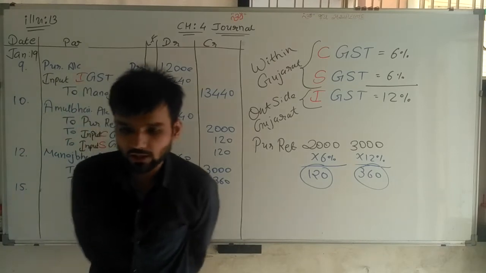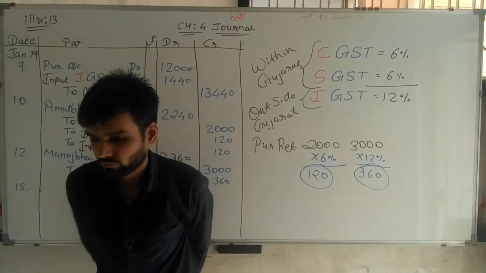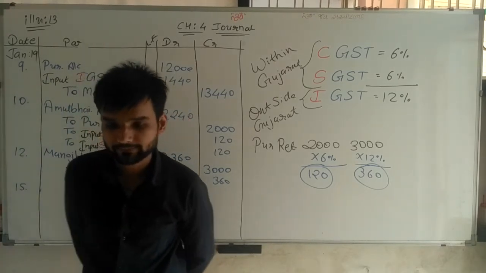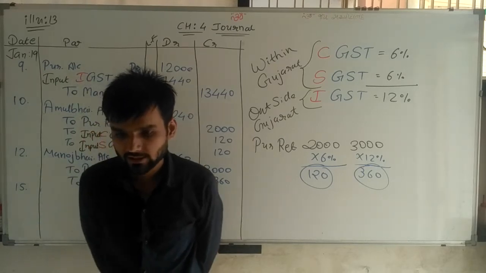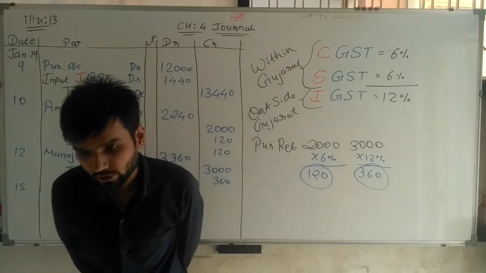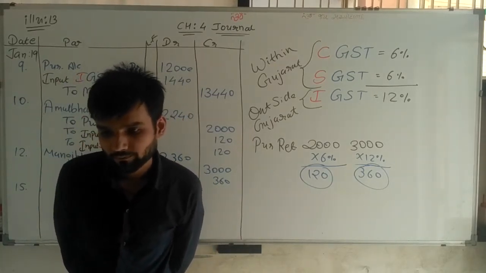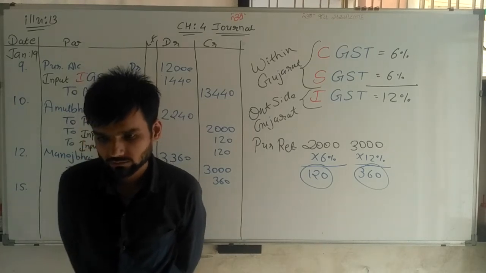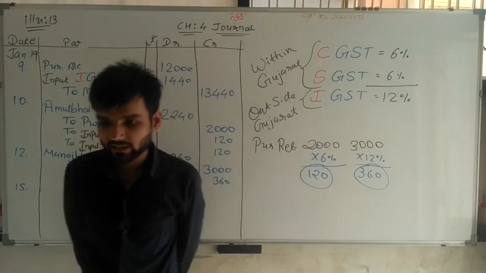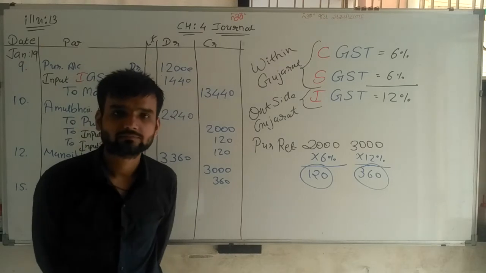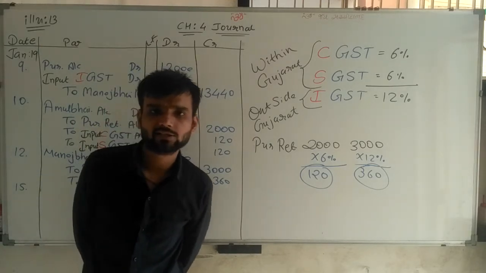Goods of rupees 15,000 sold to Keval Bhai of Kesod, and payment is received by check.